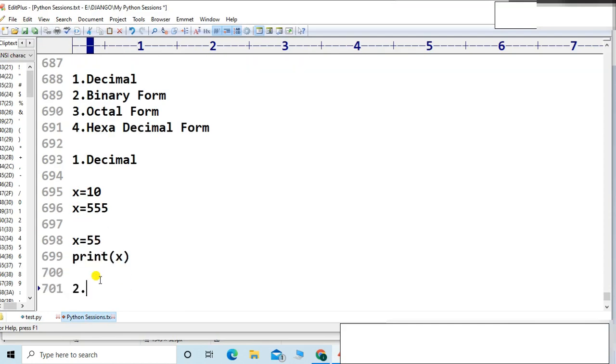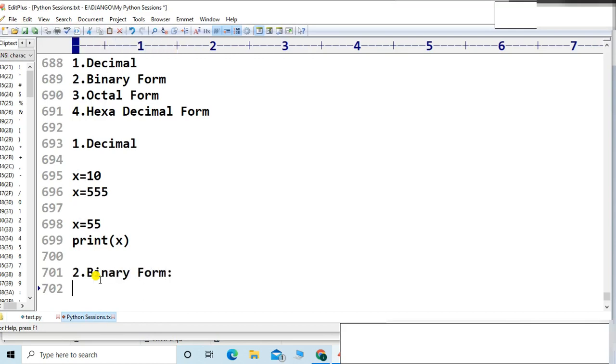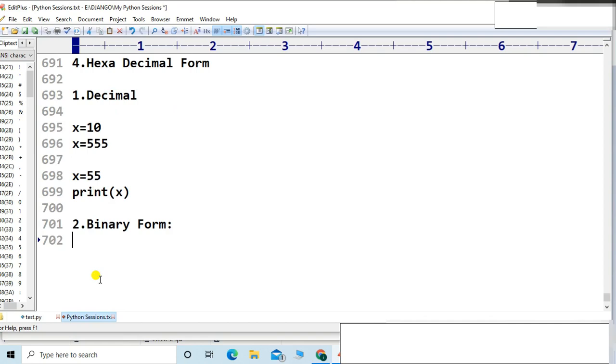Now, second is the binary form. Let me write the binary form. First of all, which digits are allowed in a binary form? 0 is allowed and 1 is allowed. To represent any binary form, friends, 0 and 1 are the allowed numbers.